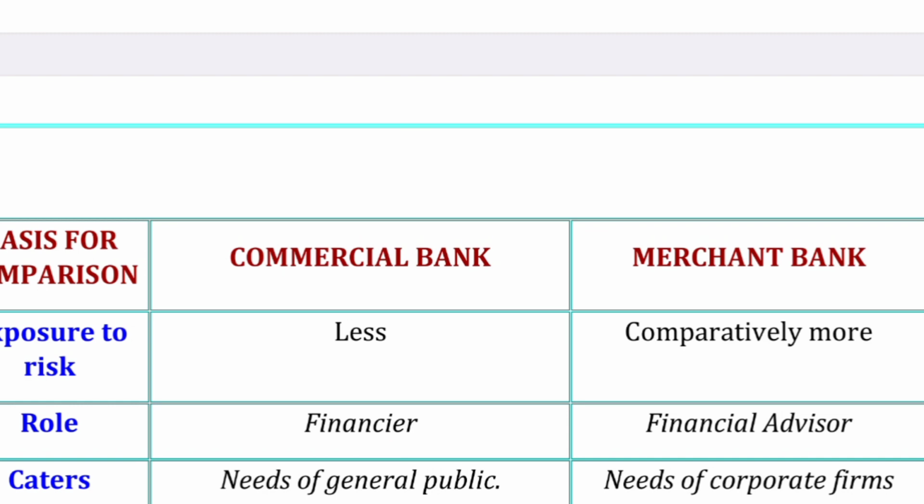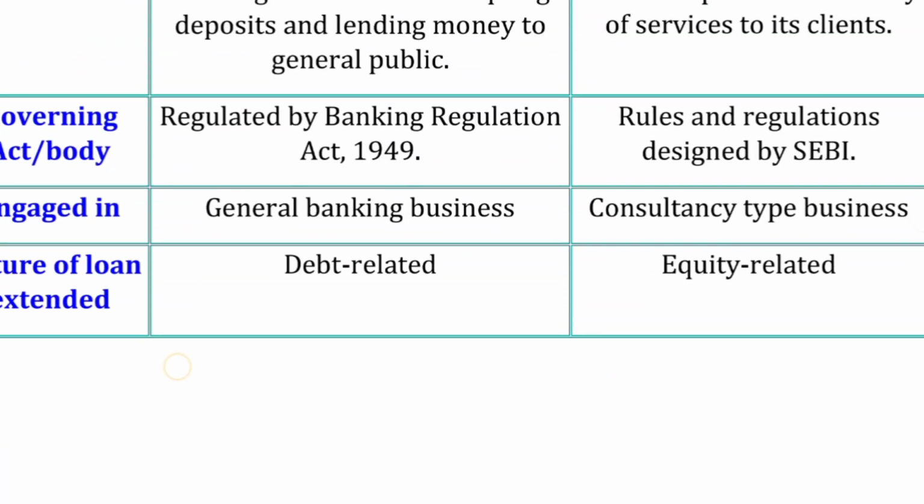They are more focused on giving advice to the corporates, because they majorly cover the areas that are related to businesses. So they basically focus on the corporate firms. But on the other side, commercial bank is majorly focused on the general public and their needs. So this is all about the difference between these two terms. I hope these differences give you a better distinction between what a commercial bank is and what a merchant bank is.